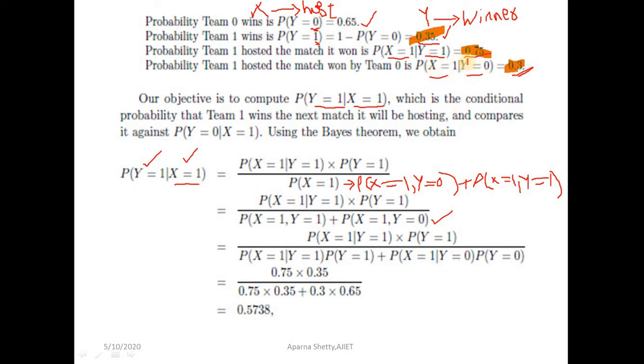P of x is equal to 1 given y is equal to 0 is 0.3 into P of y is equal to 0. What is P of y is equal to 0? 0.65. So calculating this, you will get the probability as 0.5738. So the probability that team 1 will win the match that it is going to host is 0.5738, or in other words, in percentage, team 1 winning the match that it is going to host is 57%. So this was an example of using Bayes' theorem to compute the conditional probability.